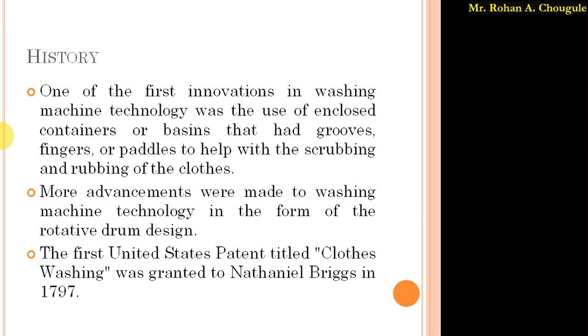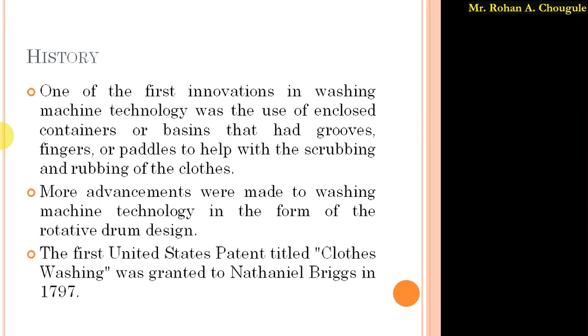So the first washing machine had a drum, and that drum had grooves, fingers and paddles, and with the help of those paddles or fingers the scrubbing and rubbing of clothes took place. As once one technology is developed, more advantages are added, similarly more advancement was made to washing machine technology in the form of the rotating drum design.